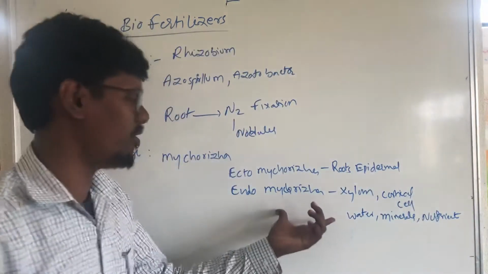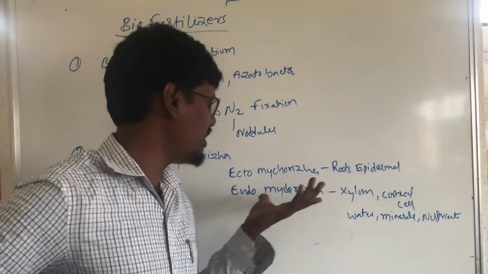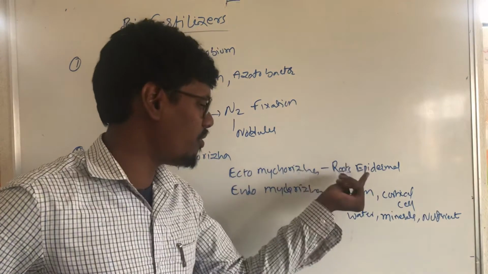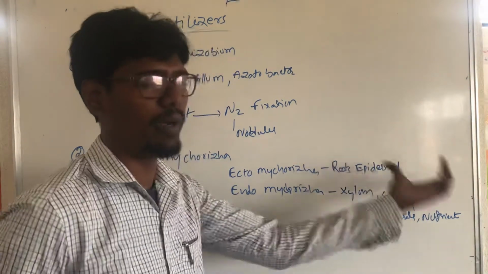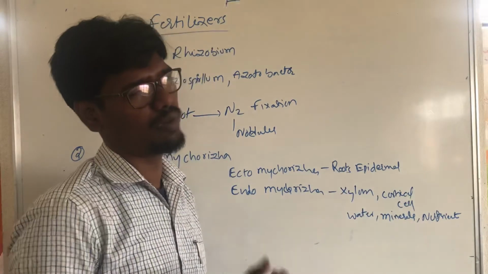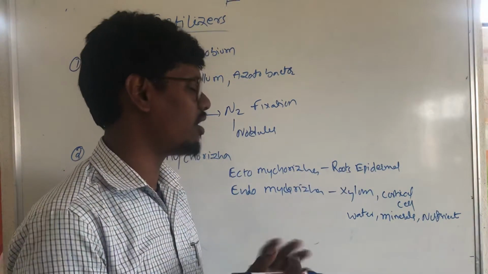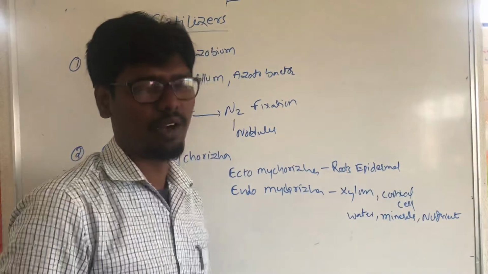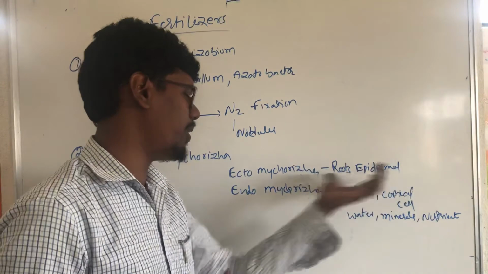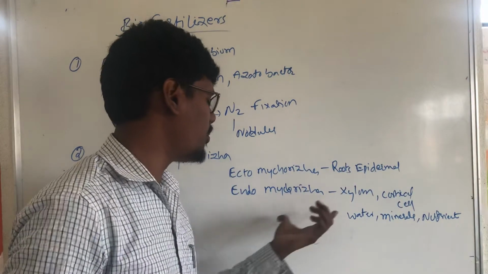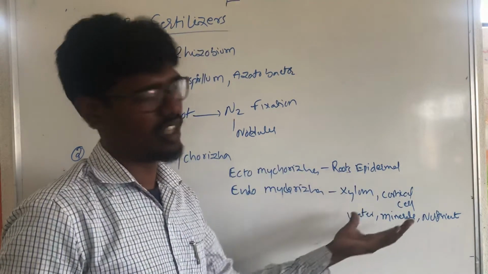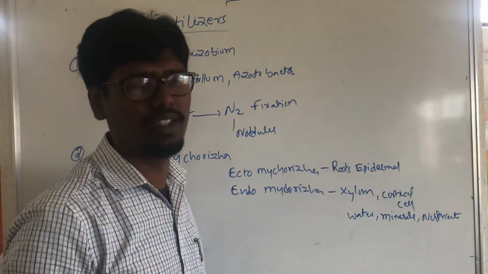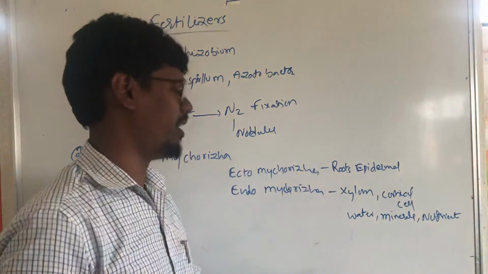It supplies the xylem. Endomycorrhiza is found in the xylem, and ectomycorrhiza is found in the root epidermal tissue, where it protects from pathogens. Organic materials and supplements go from soil to plant through the epidermal tissue in ectomycorrhiza. Endomycorrhiza is found inside, in the xylem and cortical cells. The important things, water, minerals and nutrients, will be supplied to the plants.